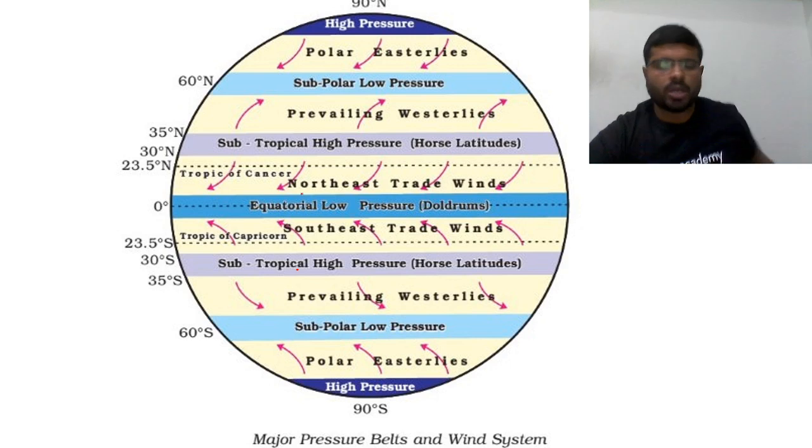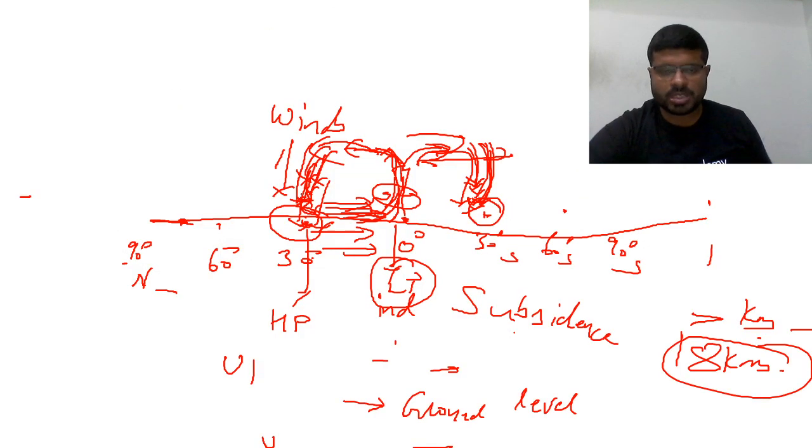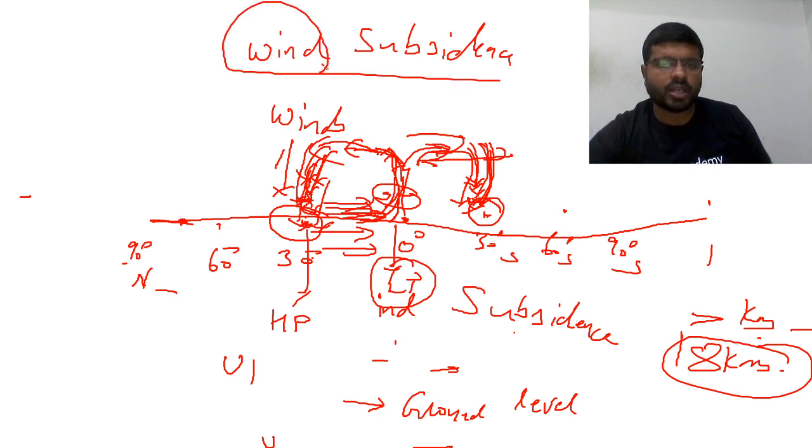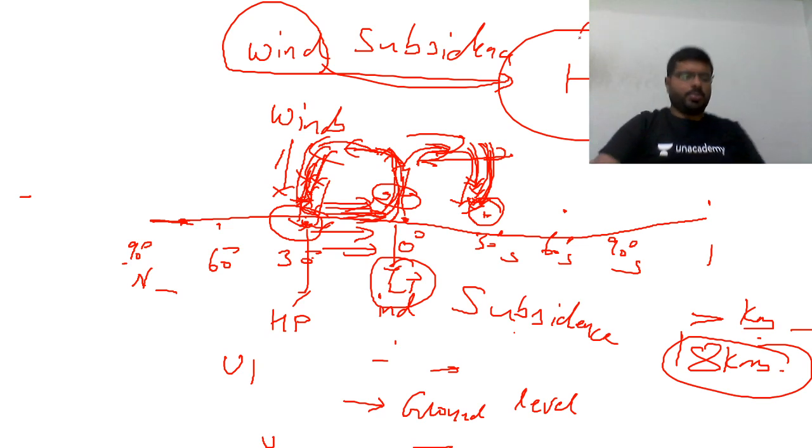How is this subtropical high pressure formed? Because there is wind subsidence. Because there is wind subsidence, there is concentration of wind at the ground level. Concentration of the wind at the ground level turns into high pressure.